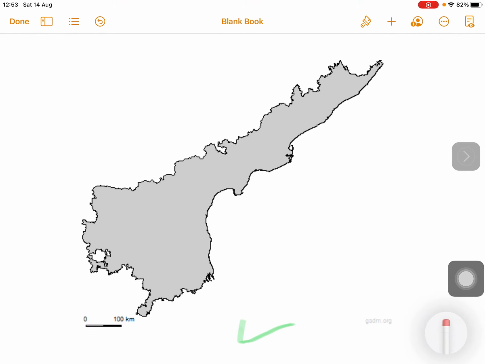Kolleru, the largest freshwater lake in the state, lies between Godavari and Krishna rivers with an extent of 245 square kilometers.